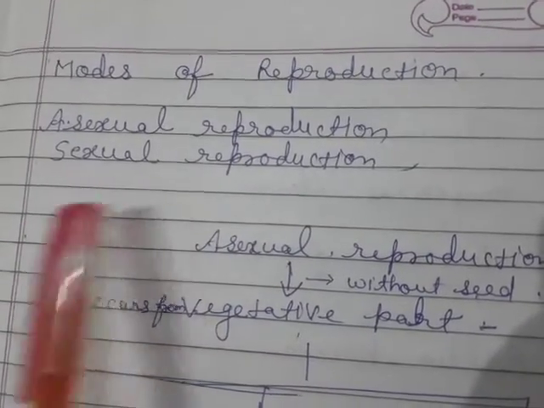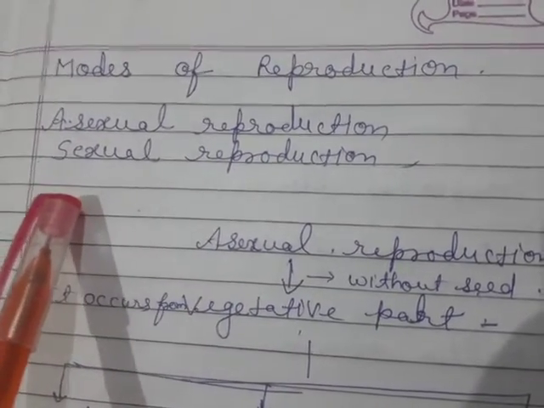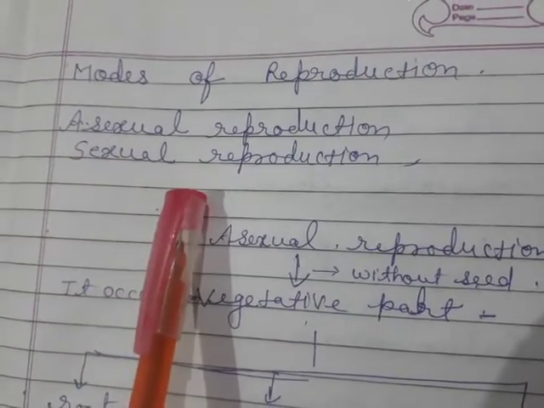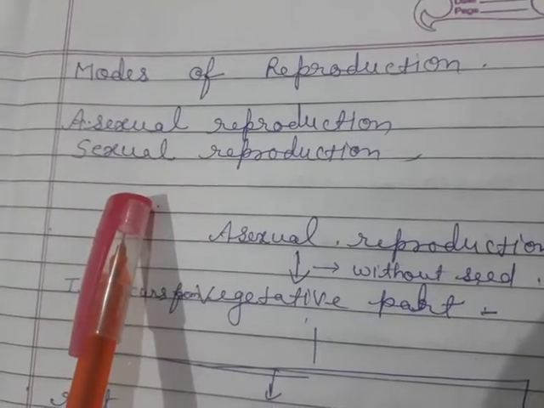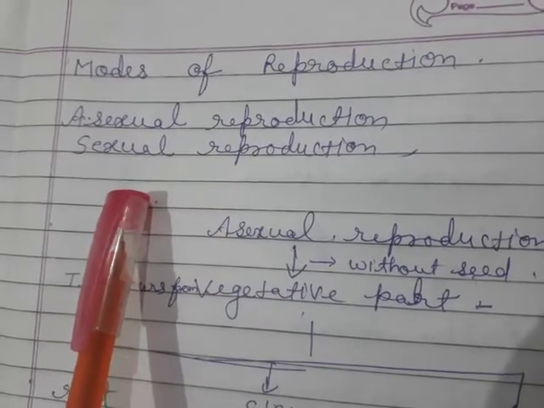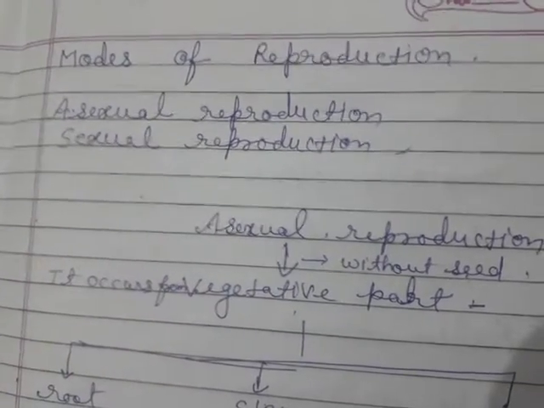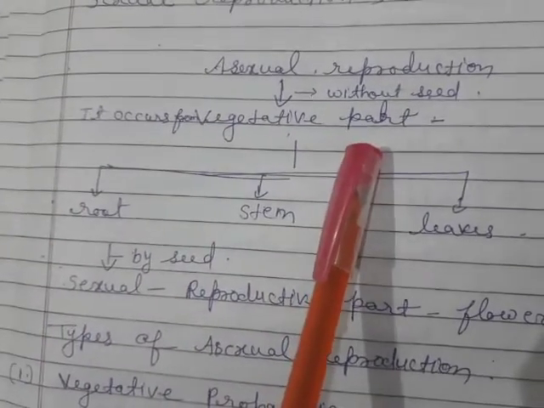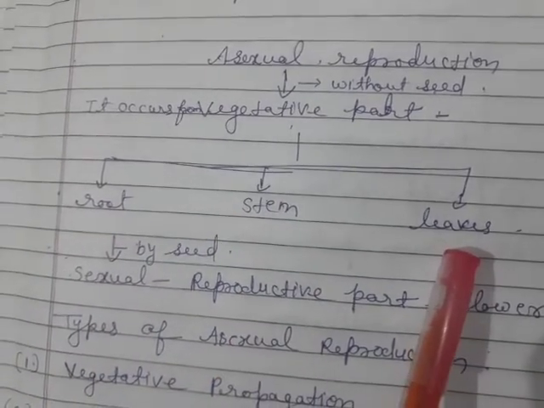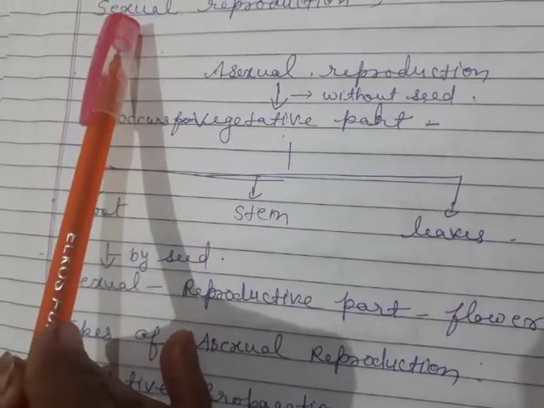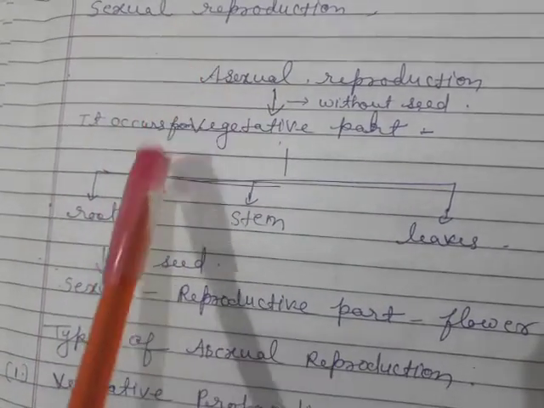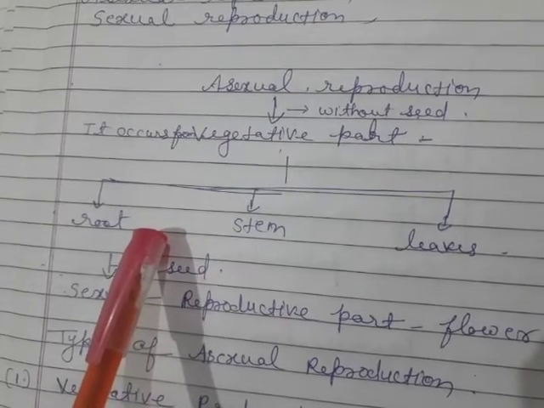Modes of reproduction. There are two types of modes of reproduction: asexual reproduction and sexual reproduction. In asexual reproduction, plants can give rise to new plants without seed. In this type of reproduction, the vegetative part of the plant is involved. These parts are roots, stem and leaves. In sexual reproduction, new plants are obtained from seed. Flower is the reproductive part of a plant.